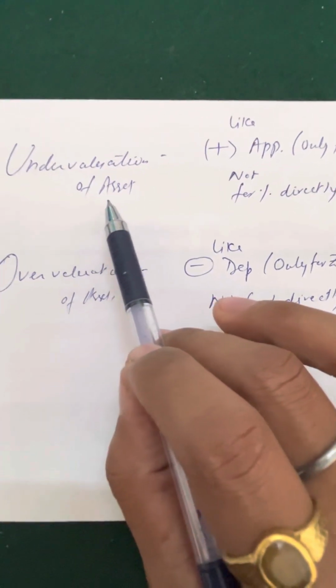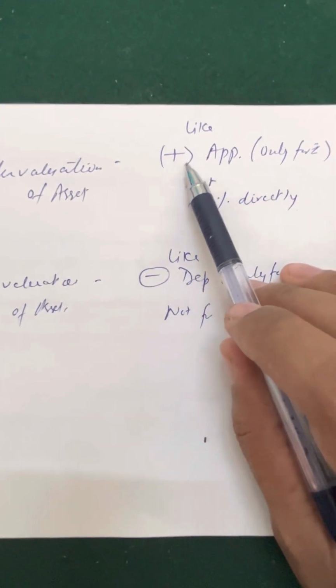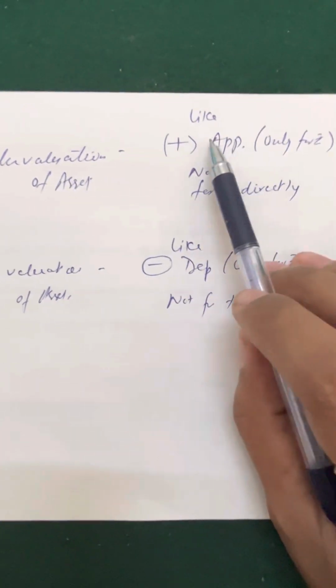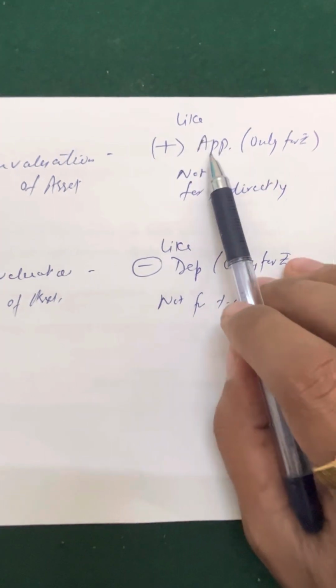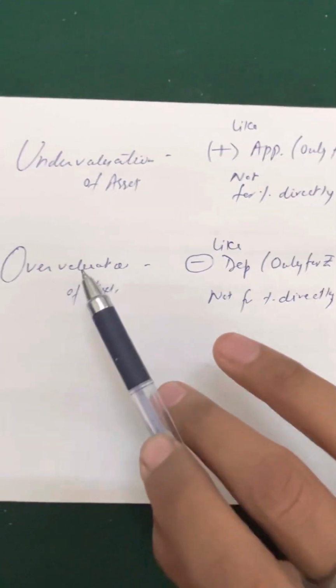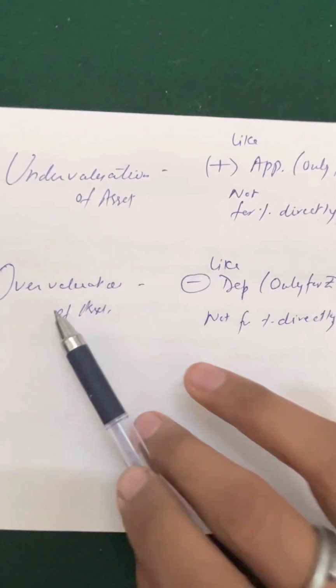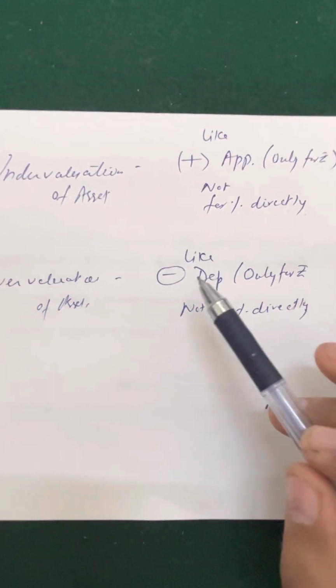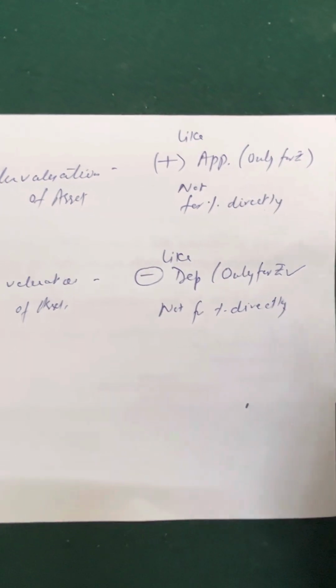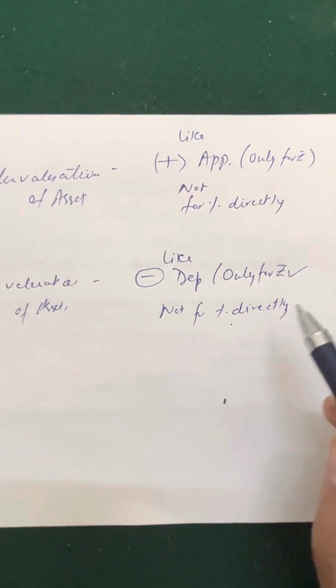Undervaluation of an asset is normally like we have to increase the value, because the value has decreased, it is undervalued, so we have to increase it. So it's like appreciation, but only for rupees, not for percentage. Overvaluation means the value has increased, it is overvalued, so we have to subtract, like depreciation, but that depreciation is normal only for rupees, while percentage will be treated separately.